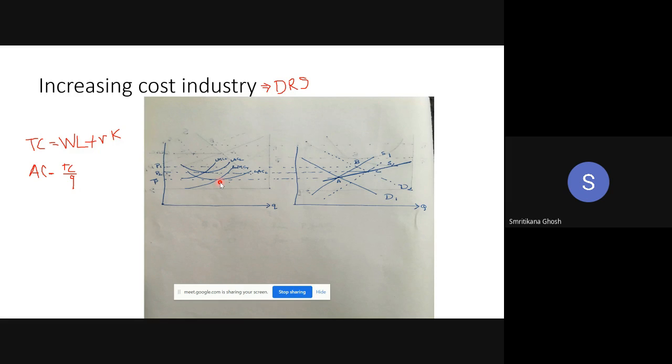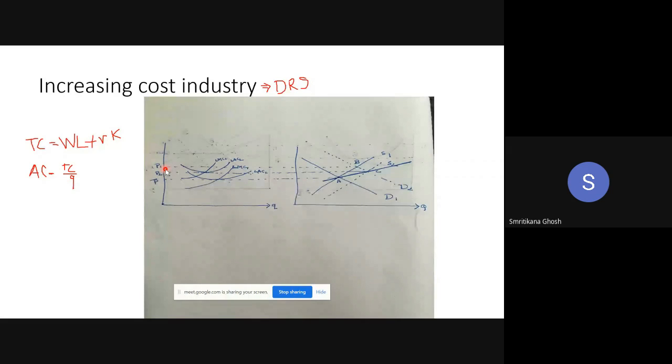Due to a sudden change, there is an increase in demand. The demand curve is shifted to D2. For D2, we are getting the new equilibrium B. Corresponding to B, the price is P1. So all the existing firms are now earning P1, not P bar. As they are earning P1, they are earning supernormal profit.